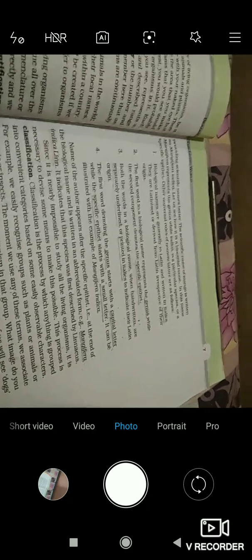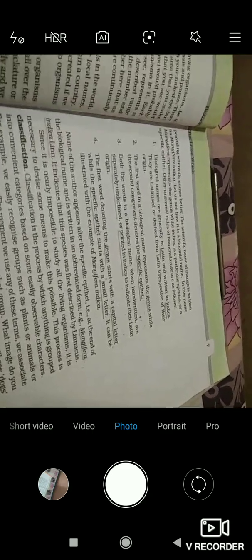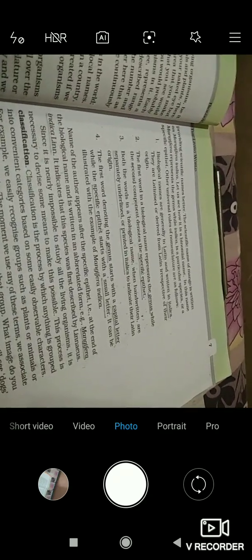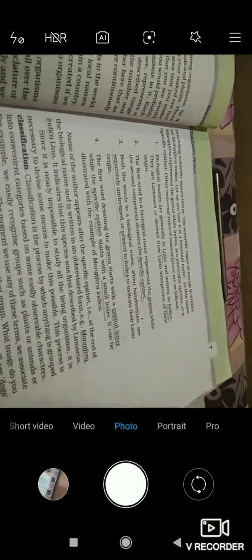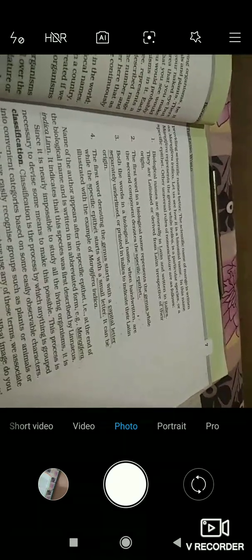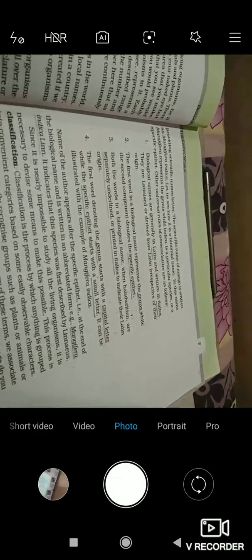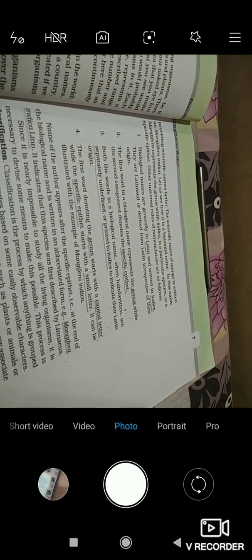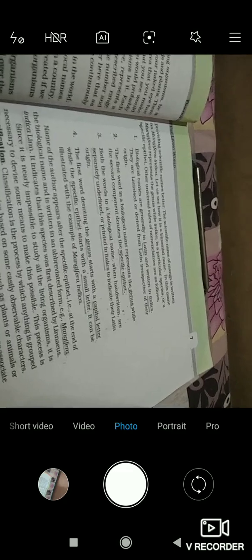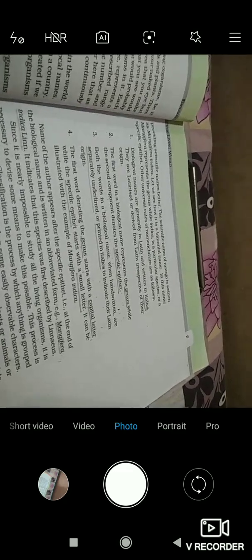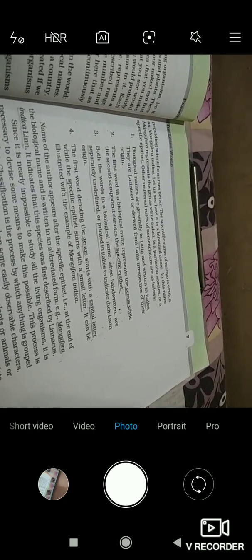What happens, guys? Suppose an author has given a scientific or biological name to an organism, and we need to know who gave that name. After the scientific or biological name, or after the specific epithet, we write the name of that author in an abbreviated form, that means in a short form.